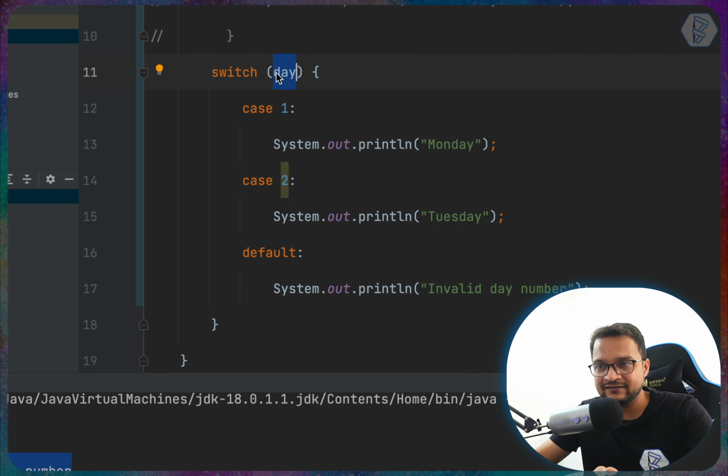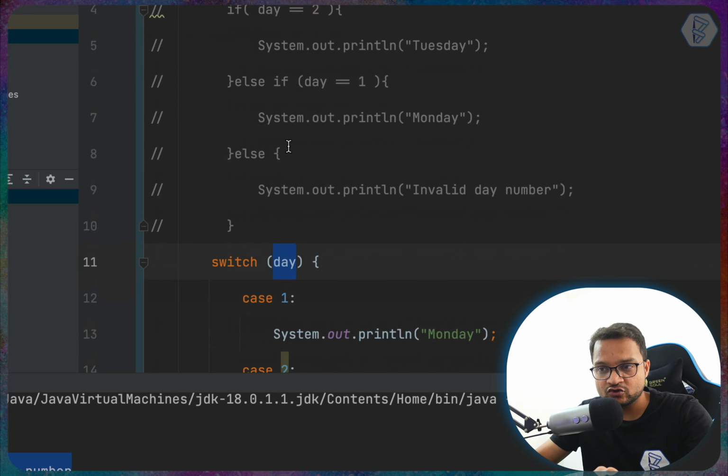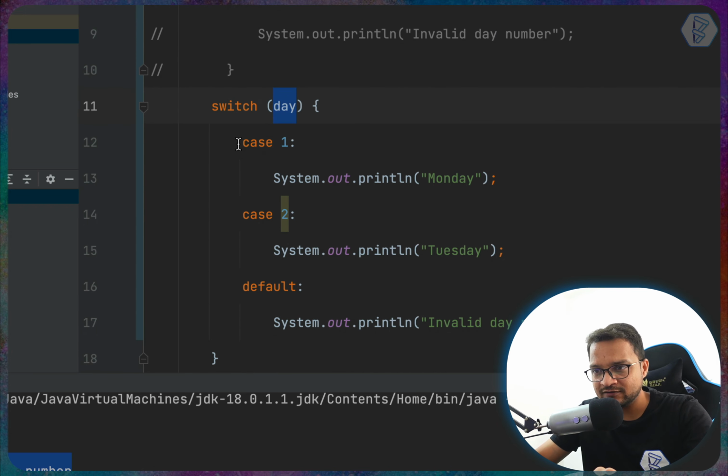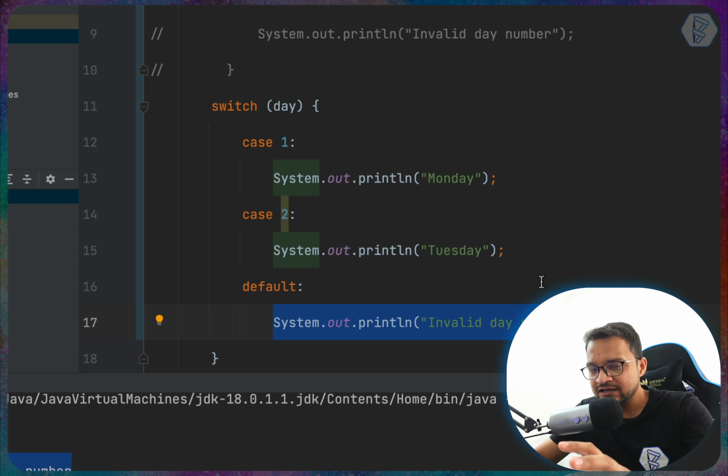So it says, is the day value 1 and day is 2? Okay, no, this is false. I'm not going inside it. I will not go on line number 13. Then it says, is the day value matches with 2? It says yes. So let's move inside the 15th line and do whatever we have defined here. Then it says, okay, what is the default value? I have to print it. Let's run it. So what actually happened is